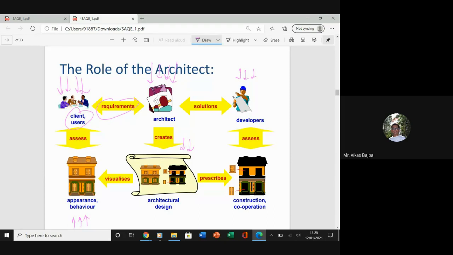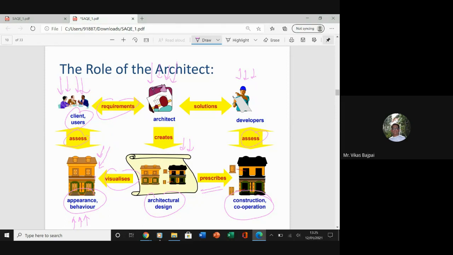The client will be assessing the appearance or the behavior, just because of this architectural design, which visualizes the appearance or the behavior. And the same thing will prescribe the construction and the cooperation process as well. So on this side, appearance will be assessed by the client, construction and cooperation will be assessed by the civil engineer, who is going to assess this particular thing, right?